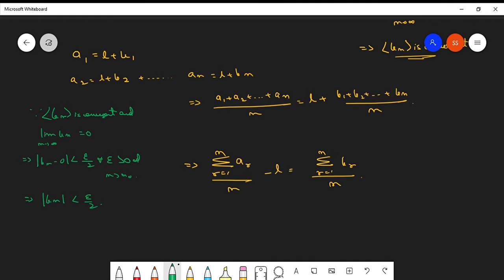One more thing, since it is convergent, it is also bounded. Being convergent, it becomes a Cauchy sequence, and Cauchy sequences are bounded. So we can say the sequence b_n is bounded. So let the modulus of b_n be less than or equal to M. Let M be its upper bound.